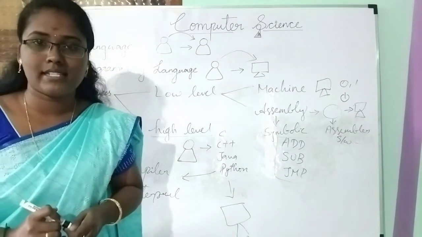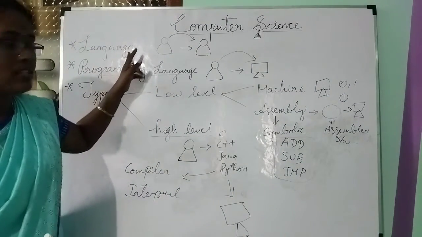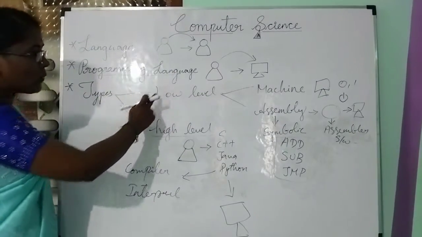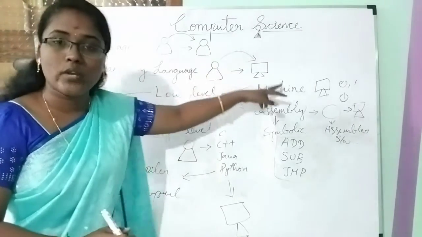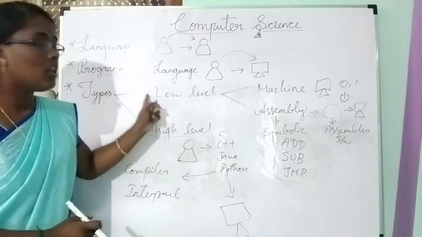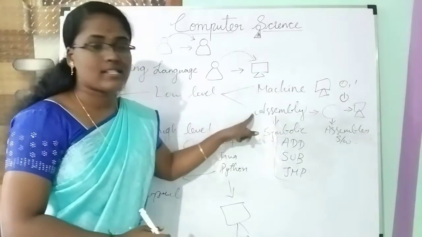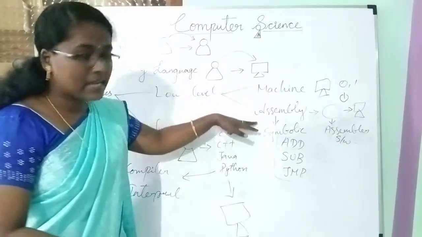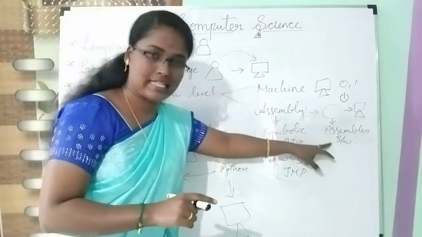I hope you understand the topic. Let me recall all that. What we have discussed: language, that is a mode of communication from one person to another person. Next, programming language, that means a programmer or a developer can easily communicate with the computer. It is divided into two types, low level and high level. Low level language is classified into machine language and assembly language. Machine language is directly executed by the CPU, but for assembly language we need one translator, which is called assembler software.